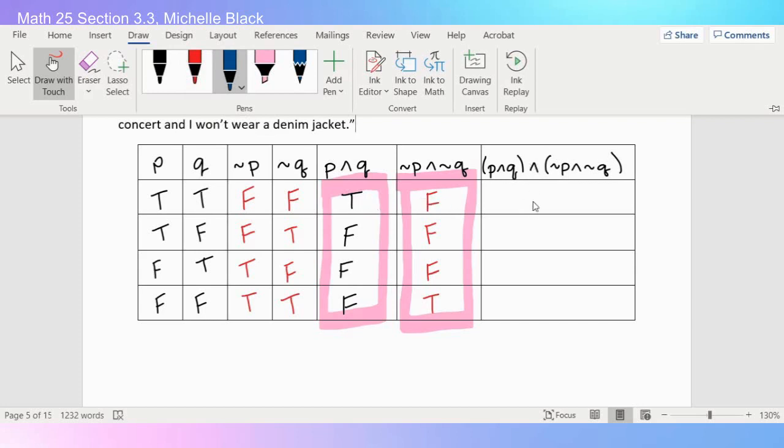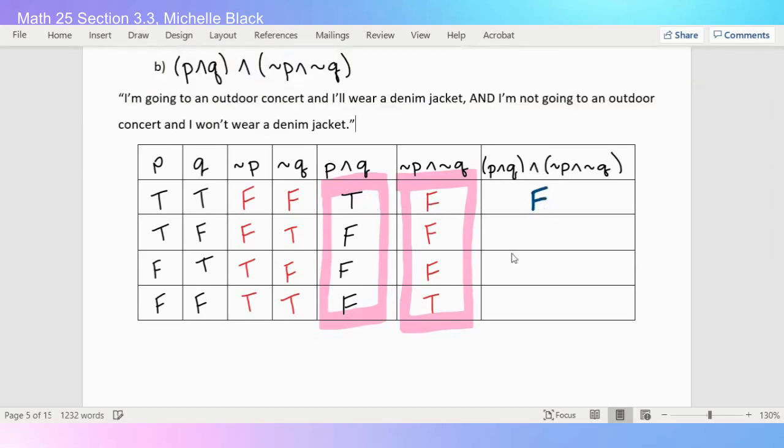So for my and, this is going to be false. Then I have false and false, so again, that's still false. Remember, the only time an and is true is if they're both true. My next one again is false and false, and my last one is false and true, which is still false. So like we suspected, our last column are all false. So this would be a self-contradiction.